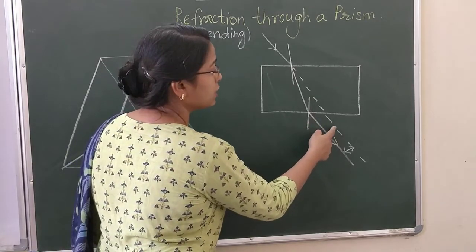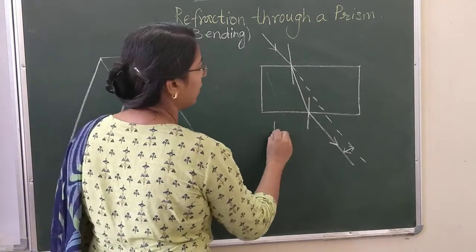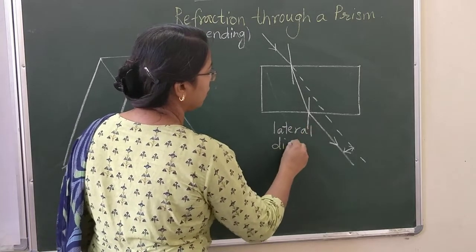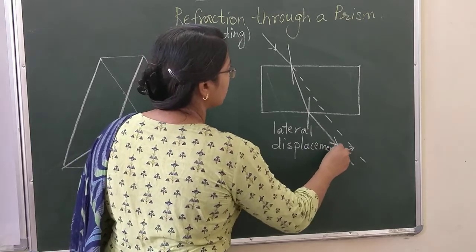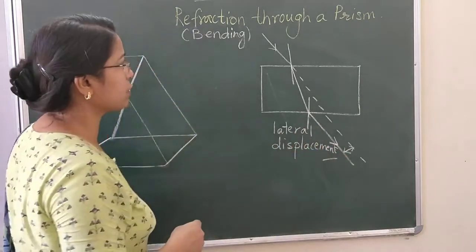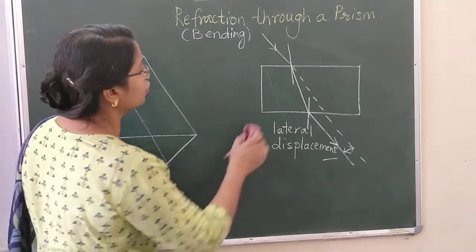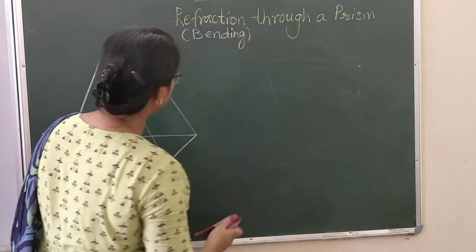There is a shift in its position, right? So you have seen refraction, and you have even discovered a phenomenon called lateral displacement in the case of the rectangular glass slab. The same thing we will explore here, but for refraction through a prism.